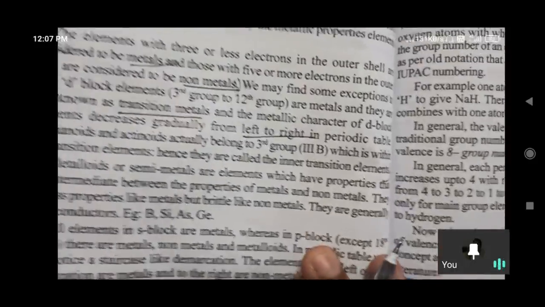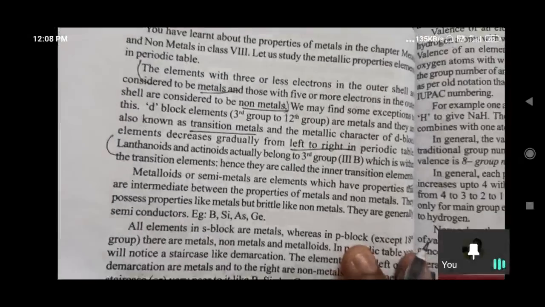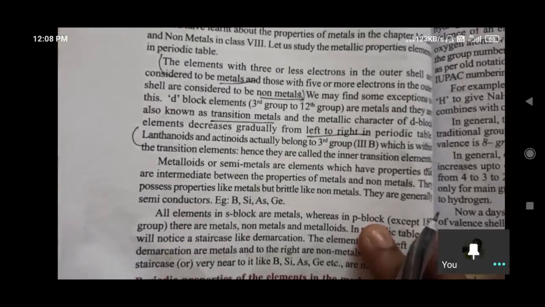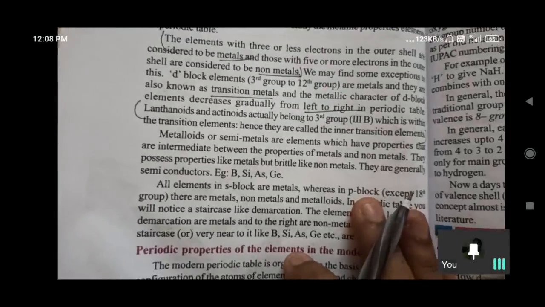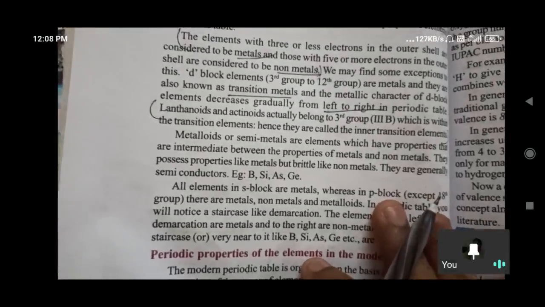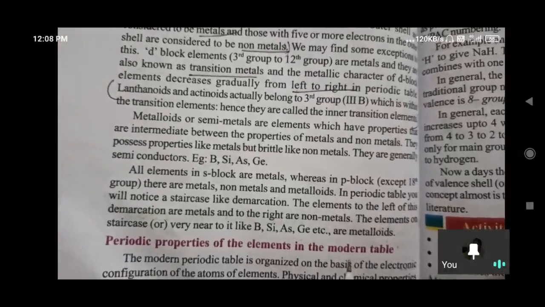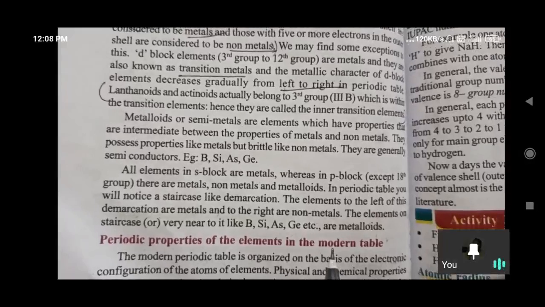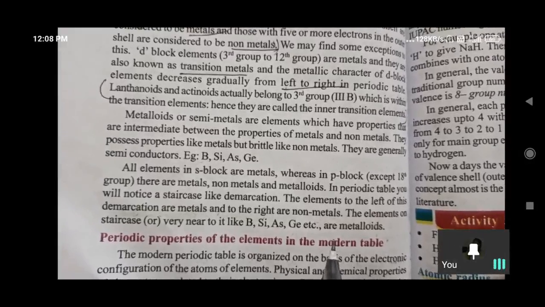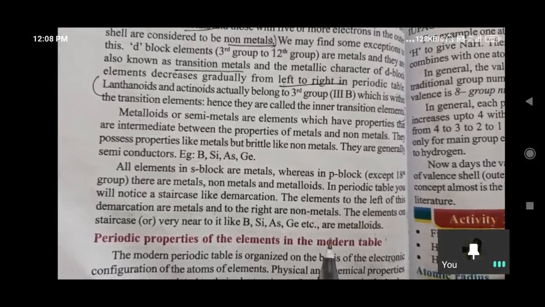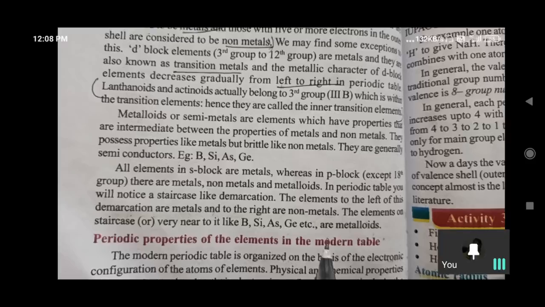Some are metalloids or semi-metals, intermediate between the properties of metals and non-metals. Some have some qualities of metals and some qualities of non-metals. Due to that, we call them semi-metals or metalloids; they possess properties like metals but are brittle like non-metals.